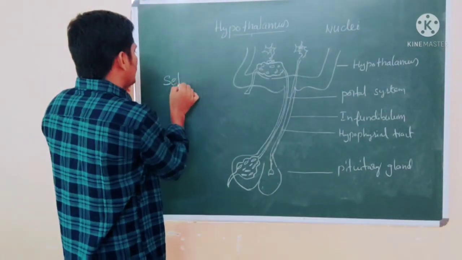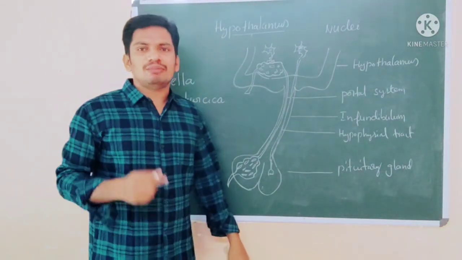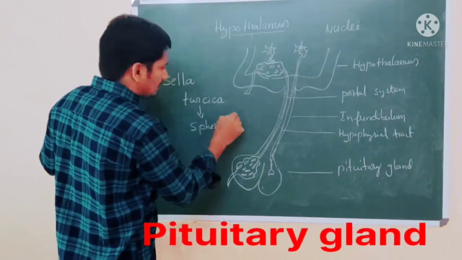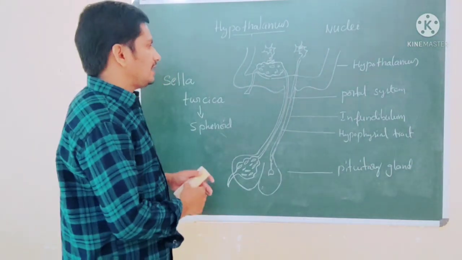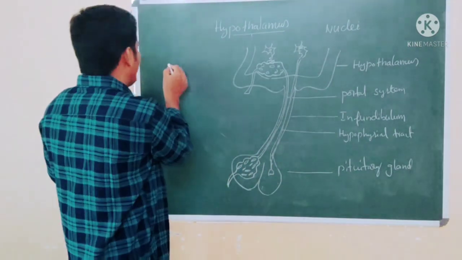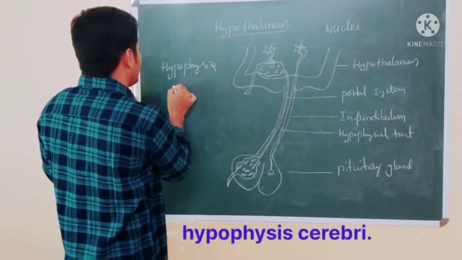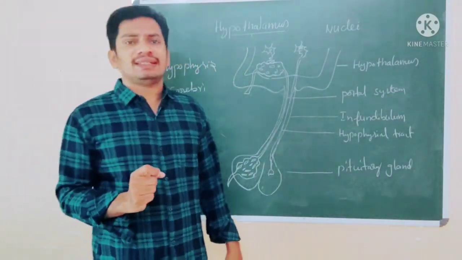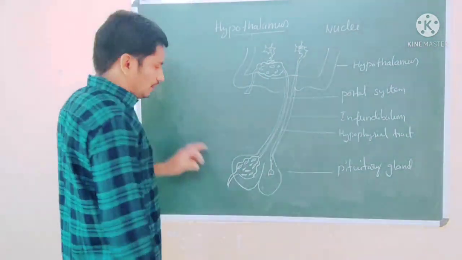The depression is called the sella turcica, a bony depression on the sphenoid bone. That's the location of the pituitary gland, which is a bean-sized gland. The pituitary gland is also called the hypophysis cerebri. Right?